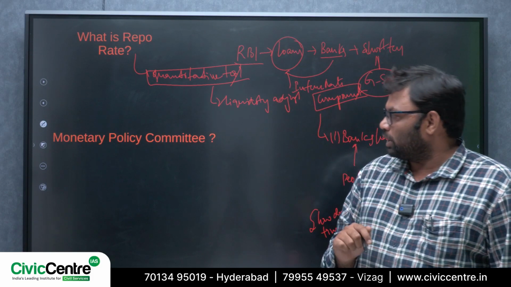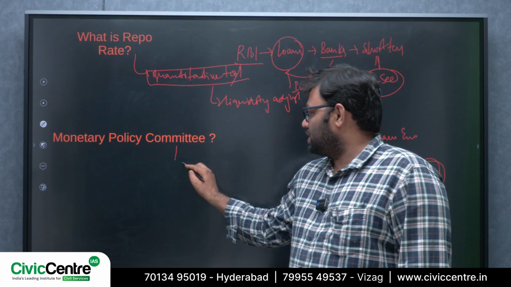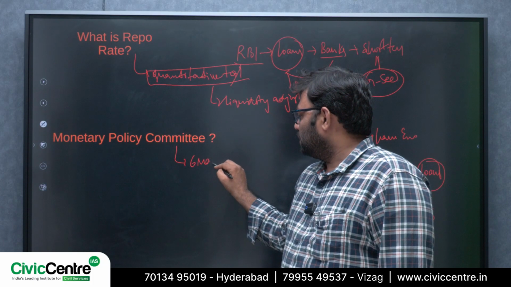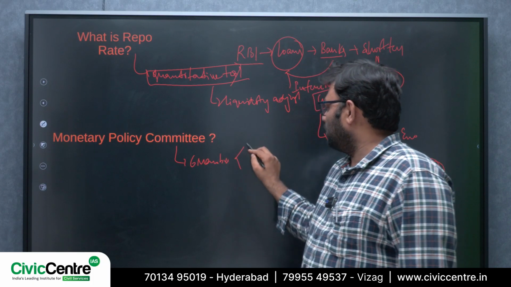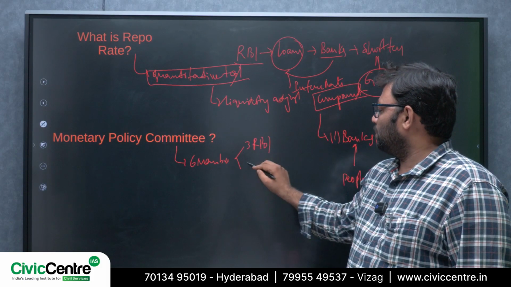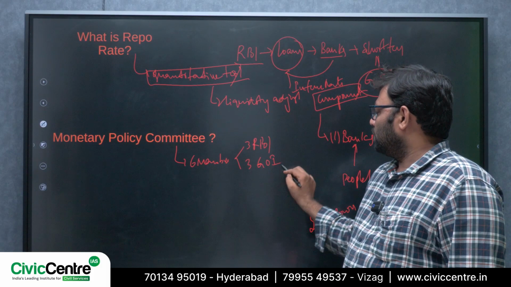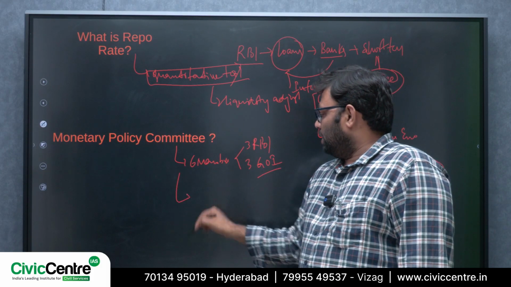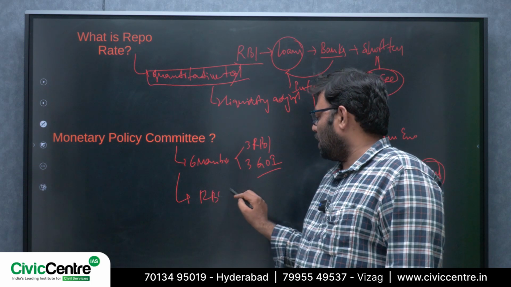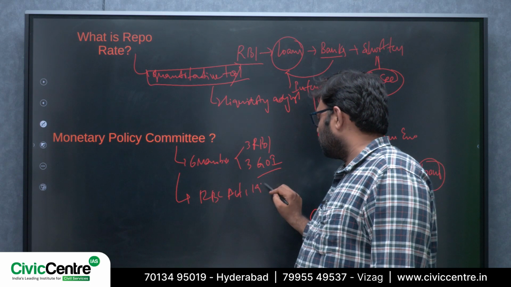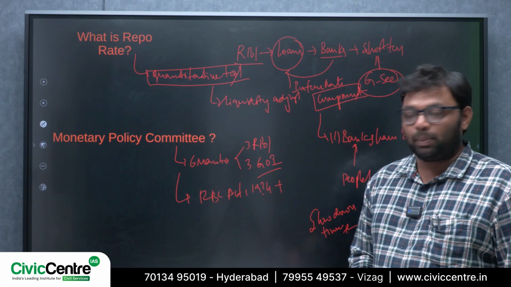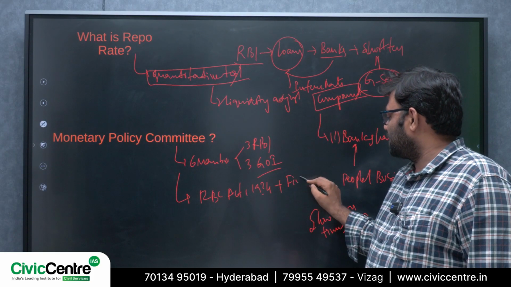So let's look at the monetary policy committee. It is a 6-member body, 3 from the RBI and 3 from the Government of India. It was constituted under the RBI Act 1934 and later amended in 2016 under the Finance Act.